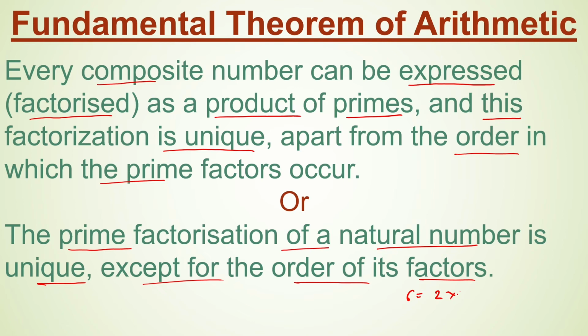6 can be written as the product of two prime numbers, that is 2 and 3. It does not depend upon the order, whether we write 3 into 2 or 2 into 3. So every composite number can be expressed as a product of prime numbers, and that factorization is always unique.